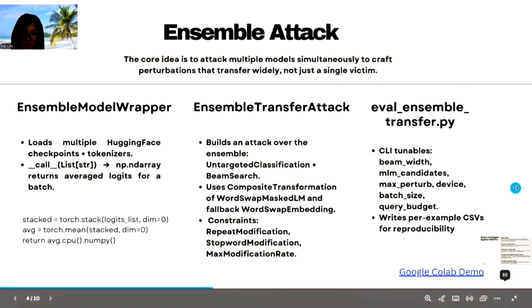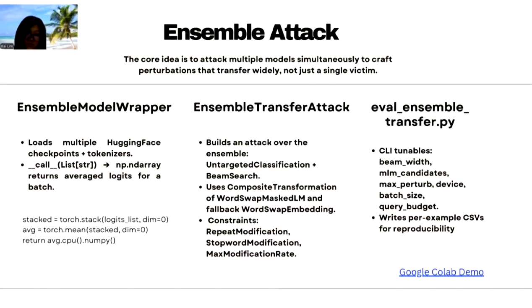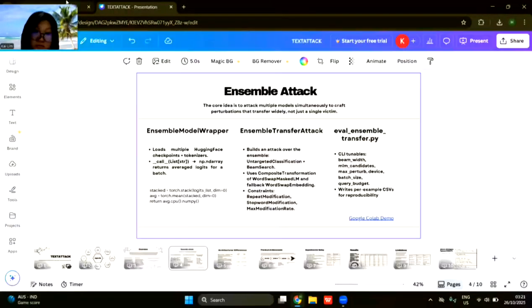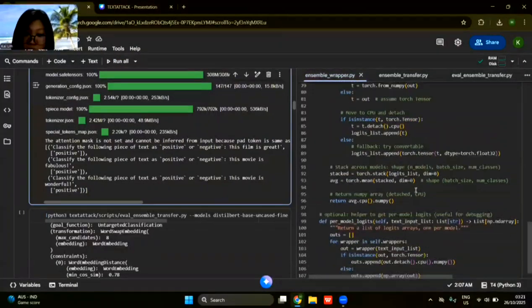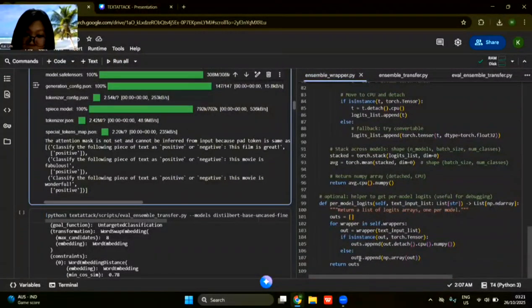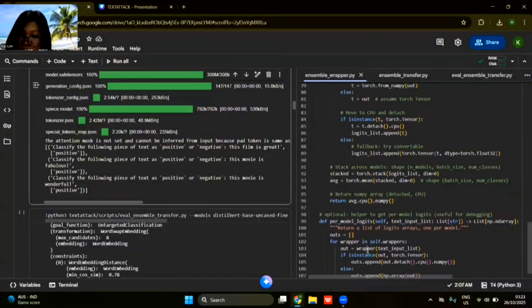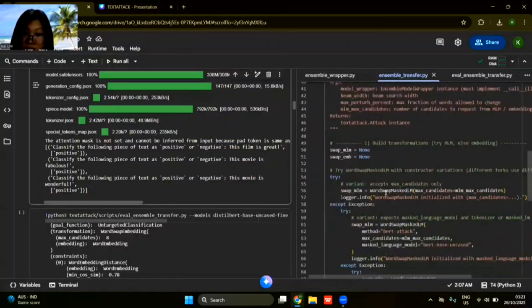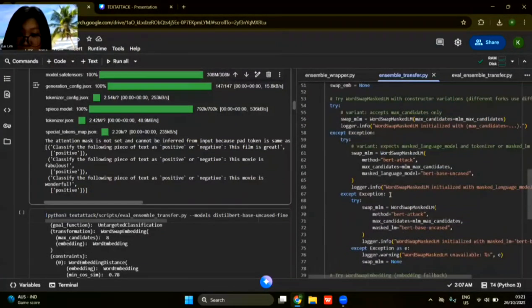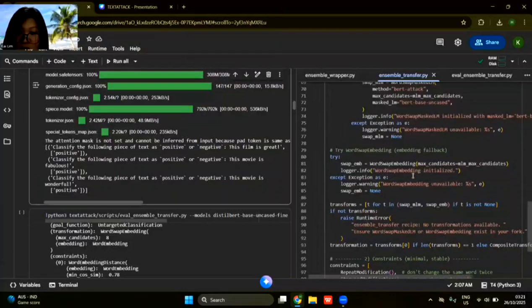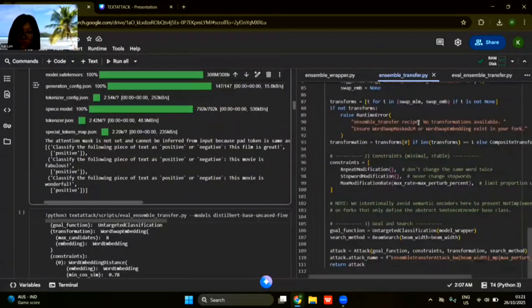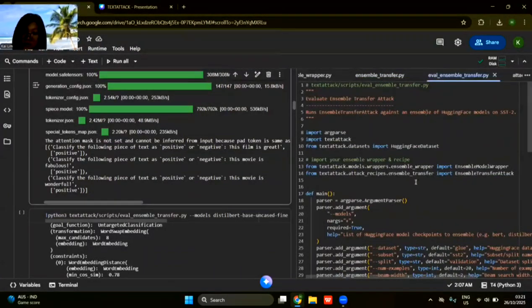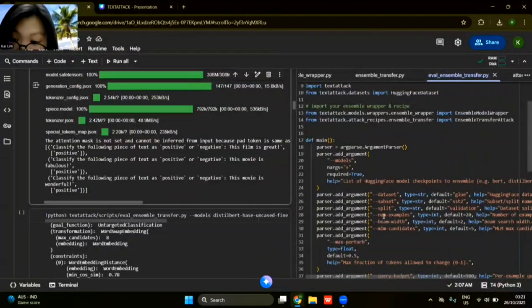So here's the Google Colab demo, which I will be showing you. This is the wrapper. It returns average. Then here's the ensemble transfer fallback. So basically, it does try word swap, and then it falls back into something. So here is the Python script with the argument parser so that we can initialize it like this. So we can run the script like this.